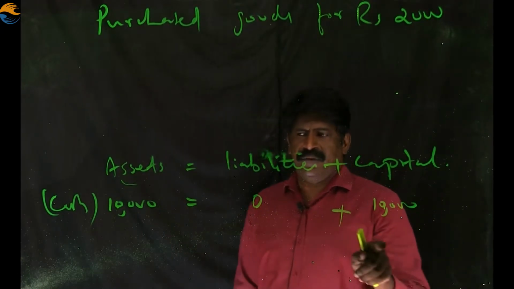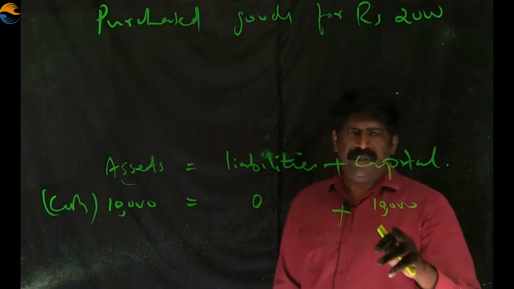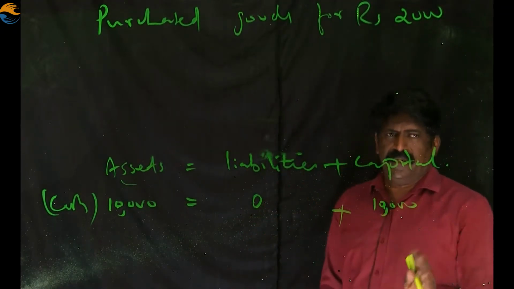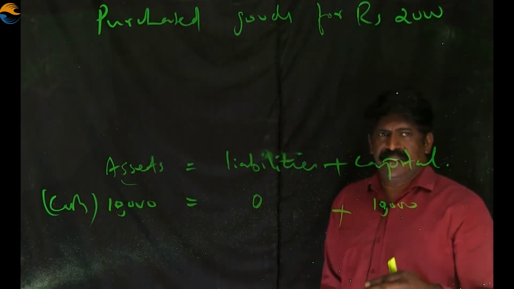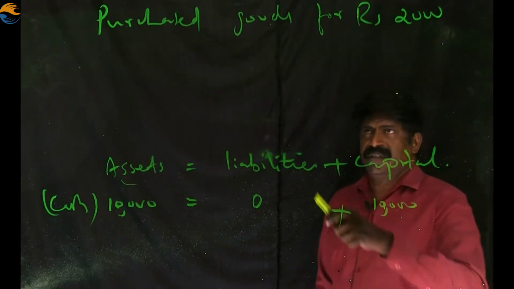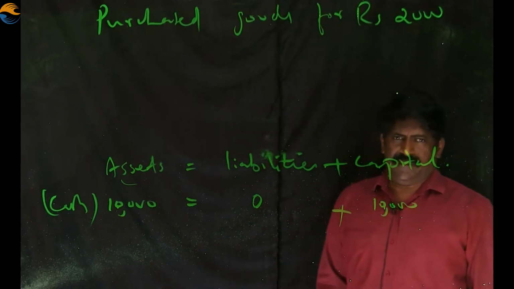I already showed this equation: cash 10,000, which represents assets, and capital 10,000. Both sides are equal. The accounting equation is okay now. And now we are moving to the next transaction. The business organization is going on with its day-to-day activities. In the first transaction, they purchase goods for rupees 2,000.